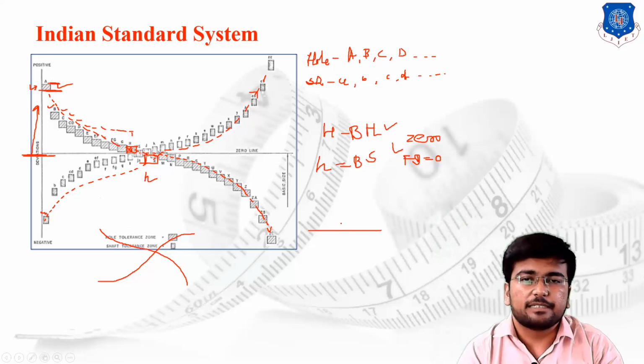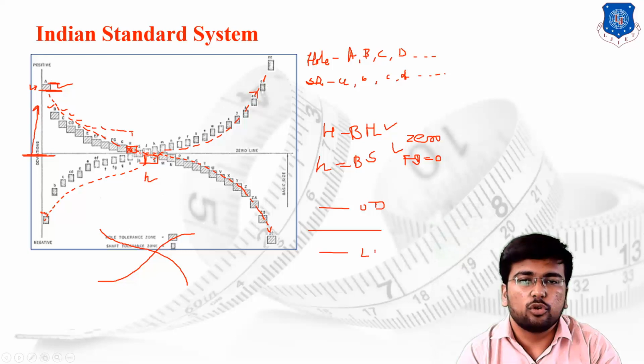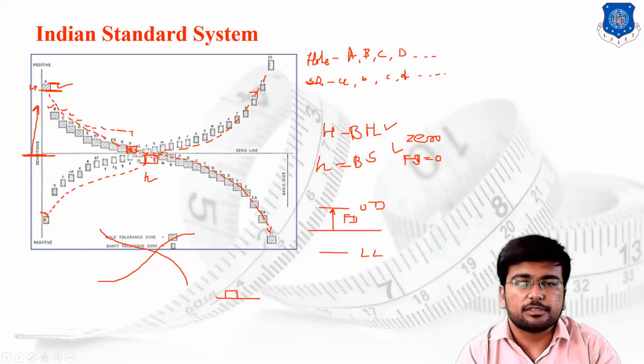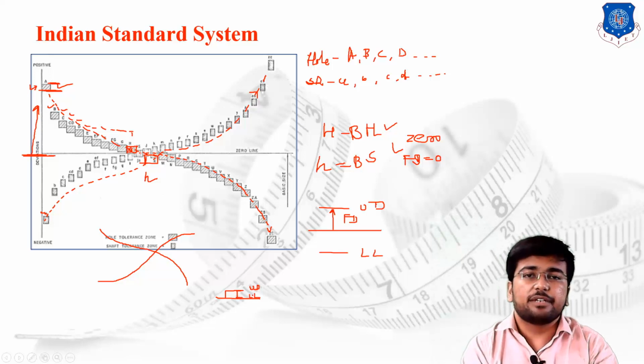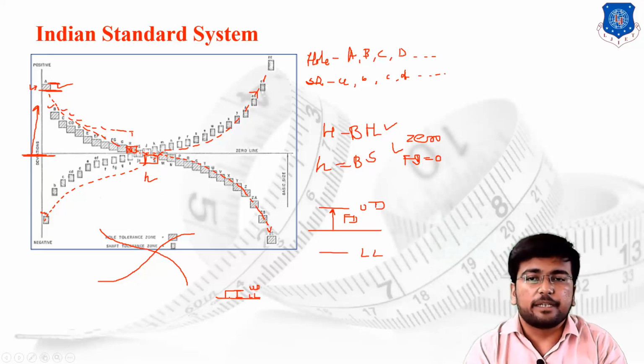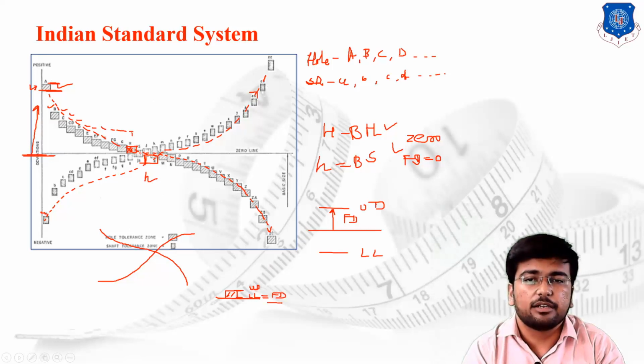Suppose this is the line, here this is the upper deviation, here this is the lower deviation. The fundamental deviation is whichever deviation is nearest to the zero line. But in our case, suppose this is the zero line and we are moving like this, unilateral tolerance, then this one will be the upper deviation, and on the zero line you are supposed to find the lower deviation, and whichever deviation is nearest to the zero line is known as the fundamental deviation. So I can say that the lower deviation is also known as the fundamental deviation.